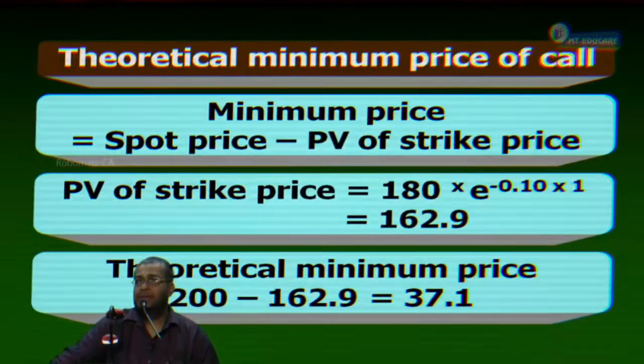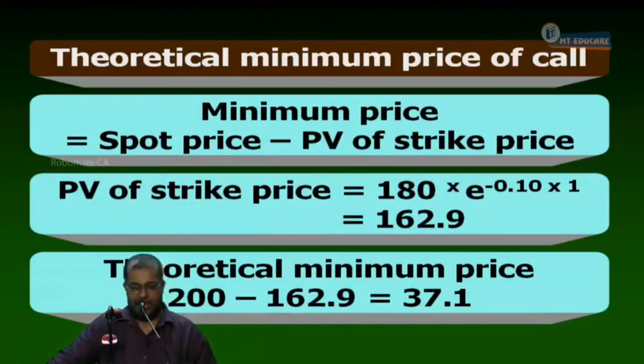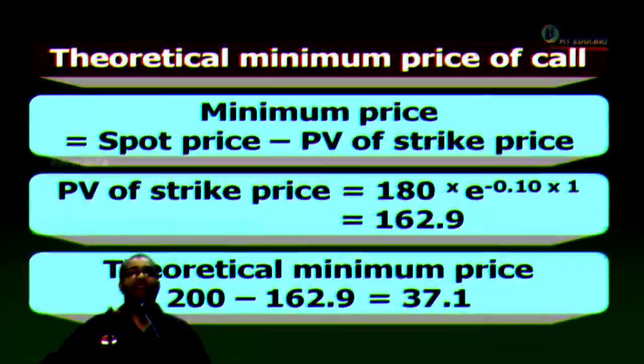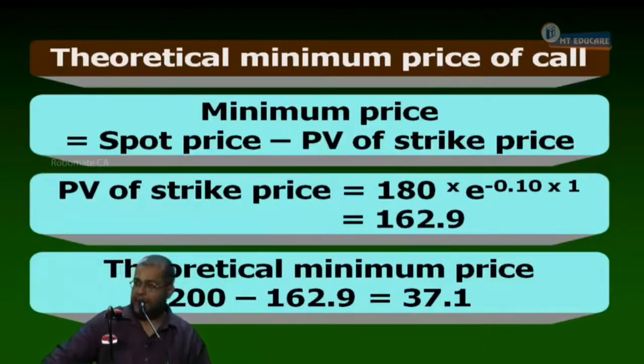But it is trading in the market at a premium of, in bracket, a price of, bracket close, how much rupees? 30. Is trading in the market at a premium of rupees 30.